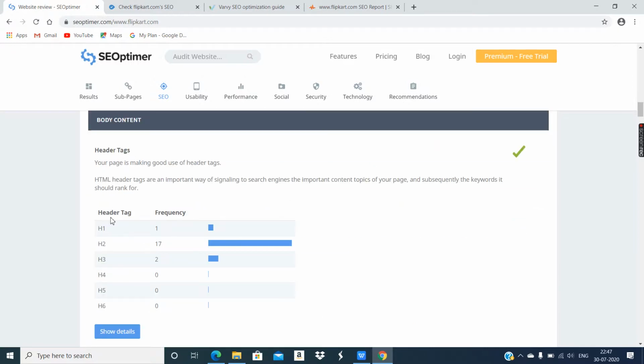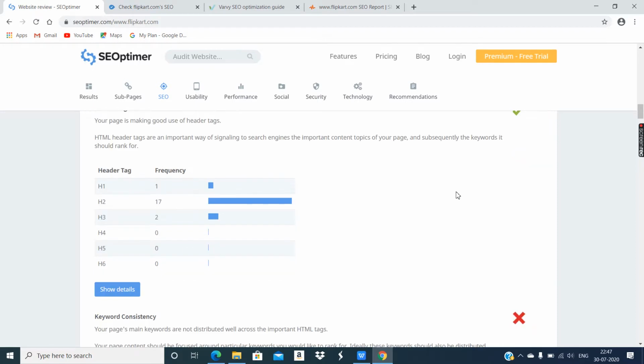Body content. Header tags: how many header tags are used? They have given a green tick, which means header tags are used nicely, H1 to H6. Mostly they have used H1 to H3. Most used is H2, 17 times. H1 they have used once and H3 twice.